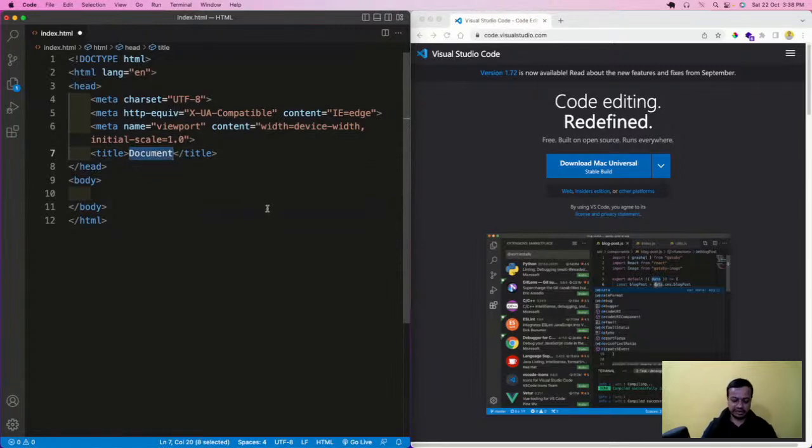Title, I will write something like learn HTML. Maybe like this. And you'll see that whatever you write here will come in the title. But what is this meta and how is it related to Google?